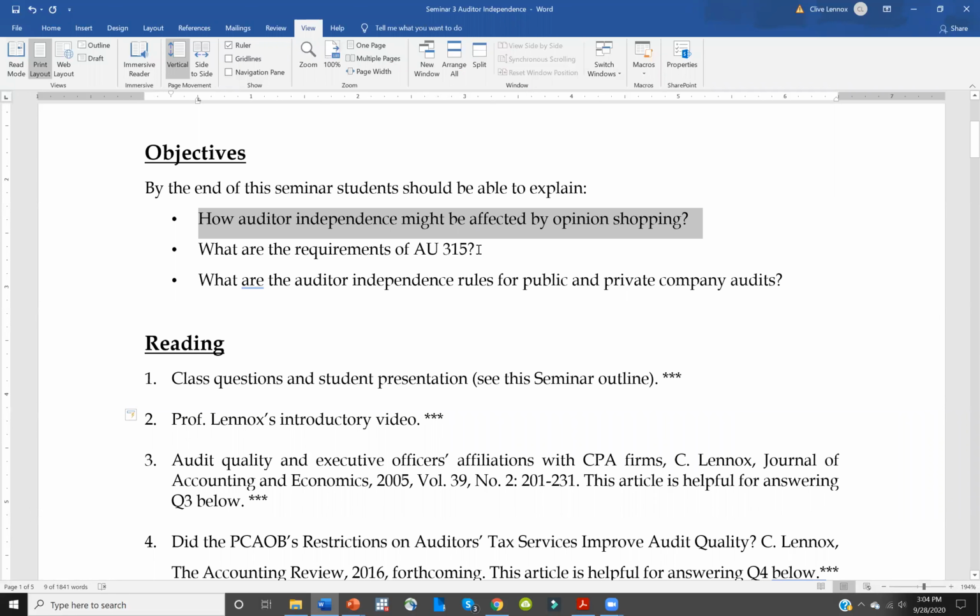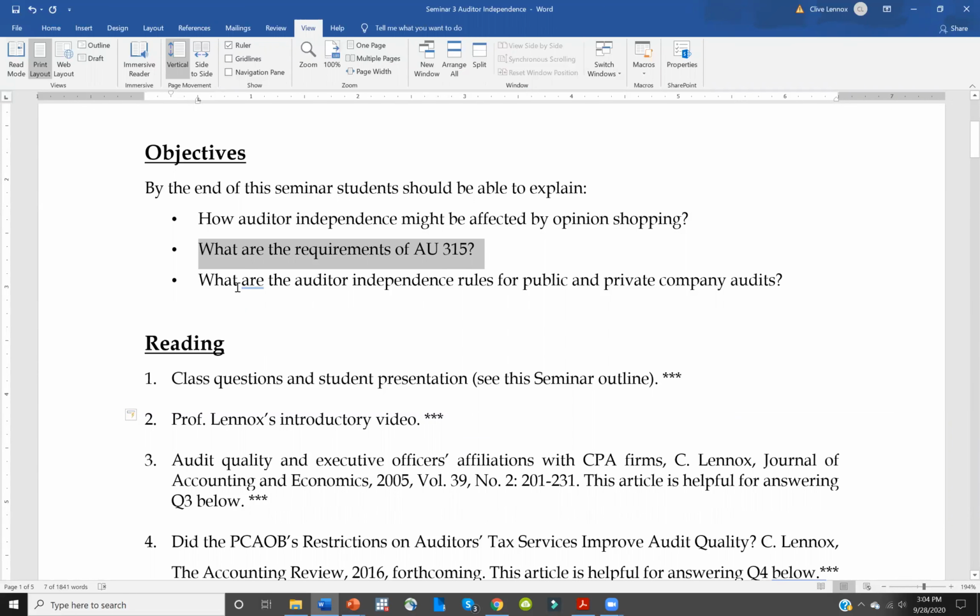Relating to that, I'll talk about the requirements of AU 315. This is an auditing standard relating to the communications that should take place between a predecessor auditor and a successor auditor when there is a change of auditor. The whole purpose of AU 315 is to increase auditor independence by improving communication from the outgoing audit firm to the incoming audit firm when a company decides it wants to change auditor.